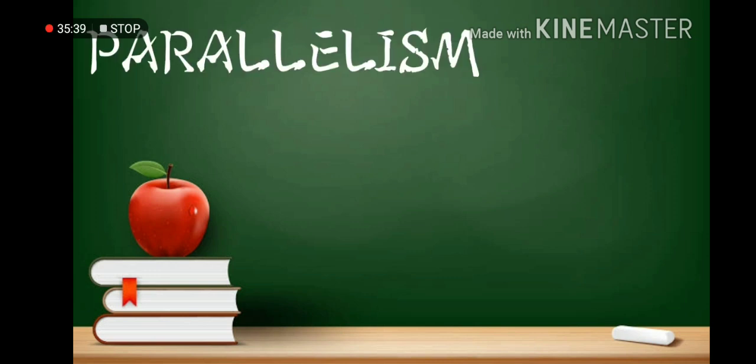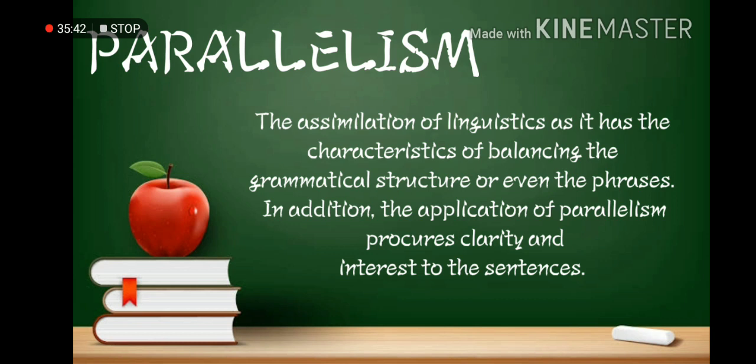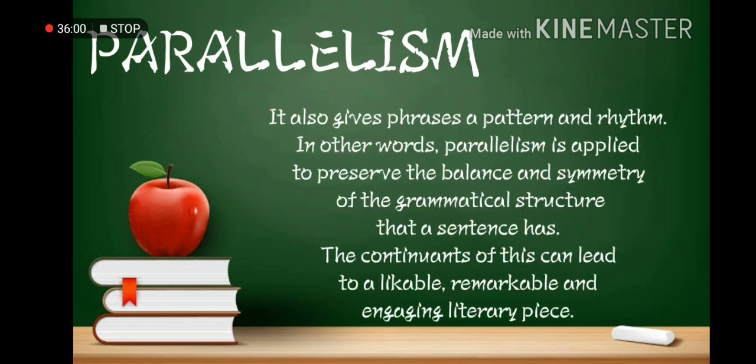So, this is an aspect of linguistics that has the characteristic of balancing the grammatical structure or even the phrases. In addition, the application of parallelism procures clarity and interest in sentences. It also gives phrases a pattern and rhythm. In other words, parallelism is applied to preserve the balance and symmetry of the grammatical structure that a sentence has. The continuance of this can lead to a likable, remarkable, and engaging literary piece.